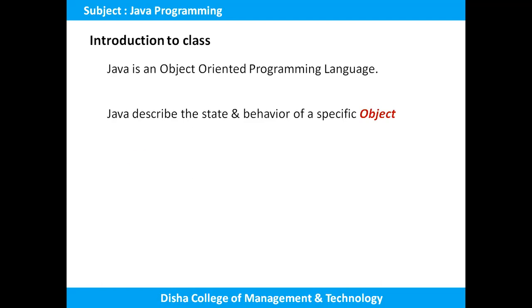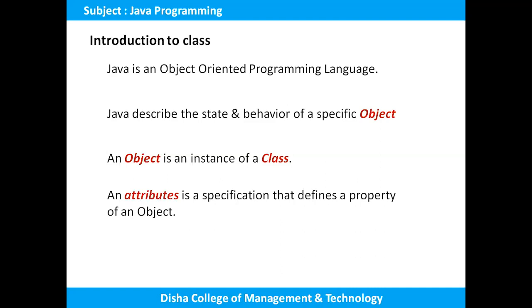So an object is an instance of a class. Clear? Here the class is the blueprint which includes all the data. Okay, all the data means maybe the methods, maybe the variables. Which includes all the data, and it also describes the behavior of this object.